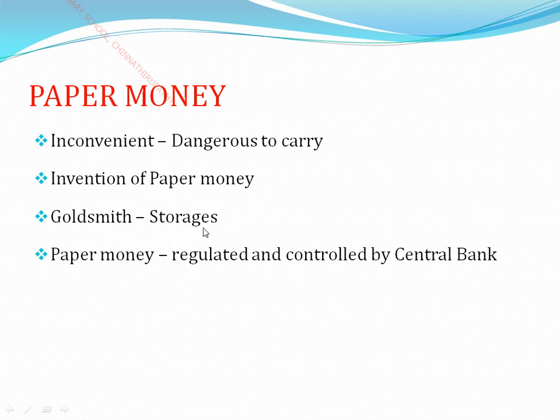See here, goldsmith storages. What is the meaning of goldsmith?